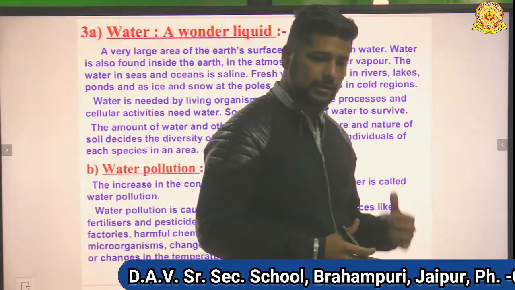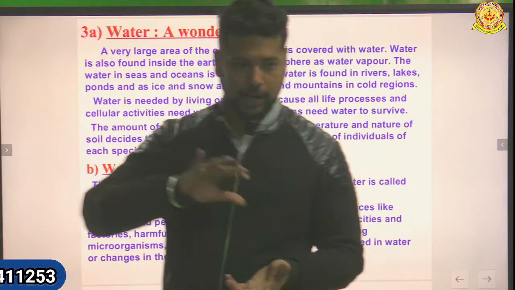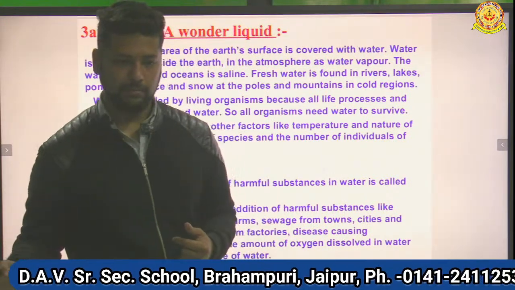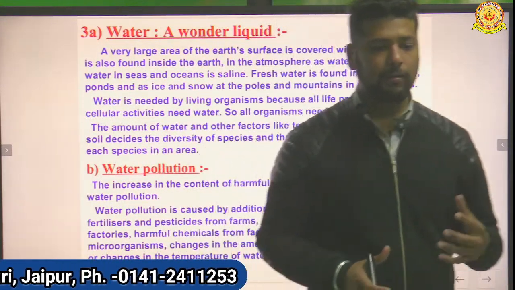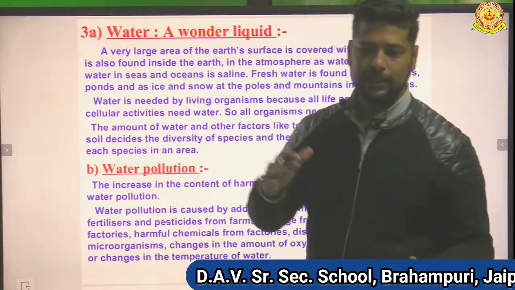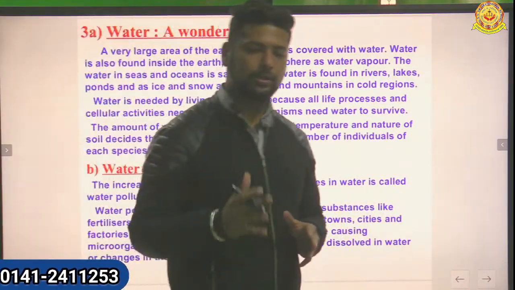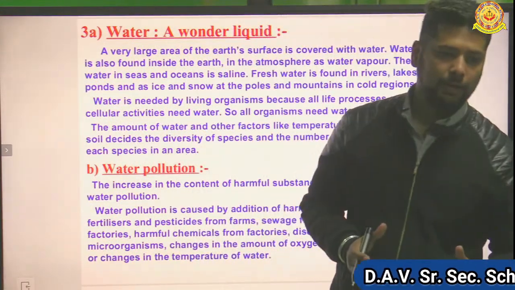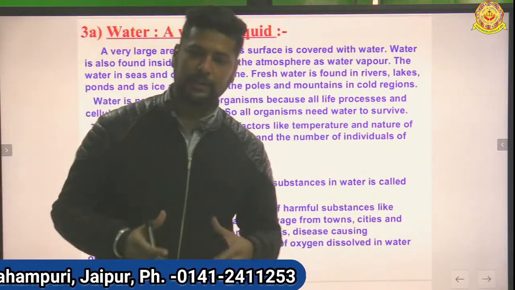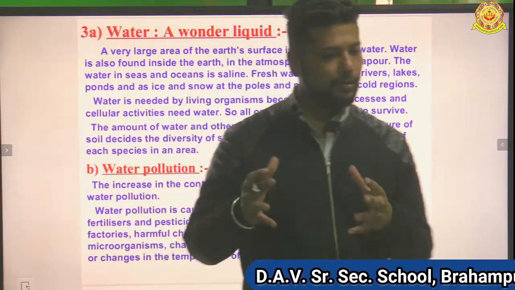Next, circulation in our body. Blood flows in our body in the liquid form only. If we remove the plasma, the liquid part of the blood, can the blood still flow in our body? No, because you have studied in previous classes that blood is composed of plasma, RBC, WBC and platelets. RBC, WBC and platelets are the solid part of the blood, and plasma is the liquid part, and plasma consists of 90% water. So water is important for all living things. It's not only useful for drinking, water is essential for other things also.